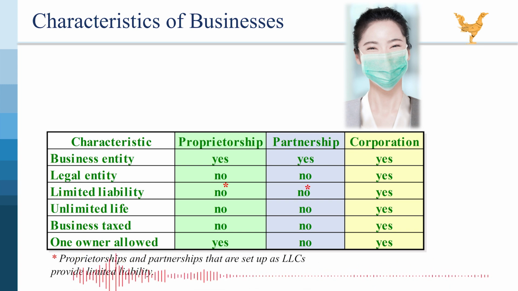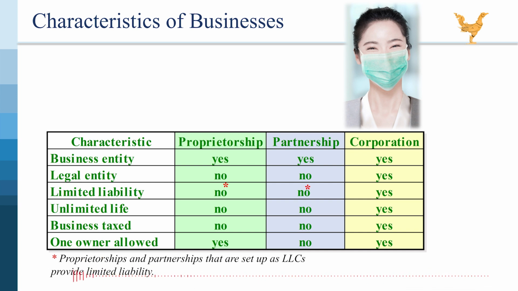Limited liability. No, because the business isn't a separate legal entity, the owner is personally liable for all the business's debts and obligations. This means creditors can go after the owner's personal assets if the business can't pay its debts. Unlimited life. No, the business is tied to the life of the owner. If the owner dies, retires, or becomes incapacitated, the business typically ceases to exist.